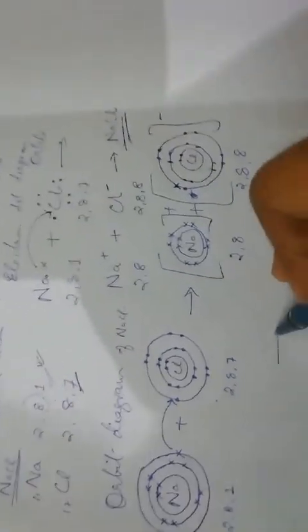So this makes it 2, 8, 8, and then the third step, NaCl.